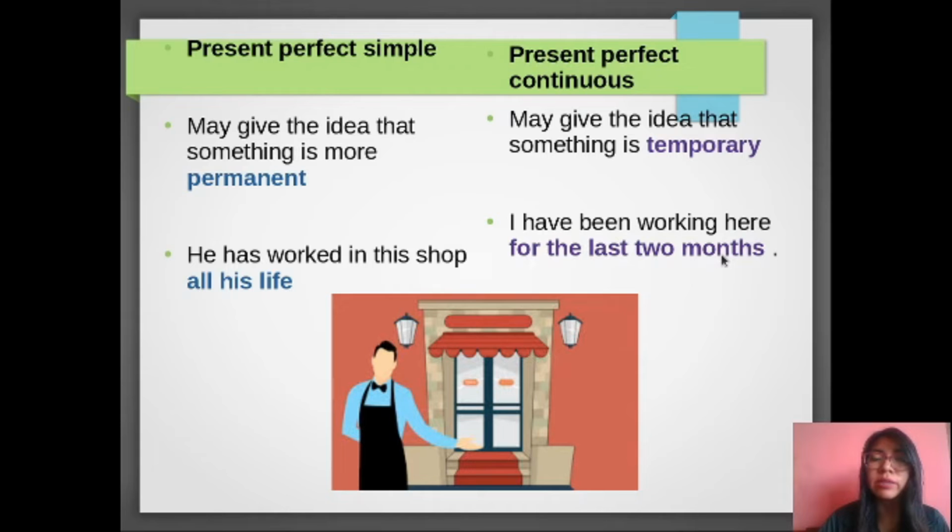And pay attention, in this case, that is an expression of time that shows duration. Okay, I have been working here for the last 2 months. That kind of expression expresses a temporary action. In this case, all his life, that expression expresses a permanent action. Okay, he has worked in this shop all his life. That is a permanent action. Okay, that is the difference. So present perfect simple, permanent actions, and present perfect continuous, temporary actions. Okay.